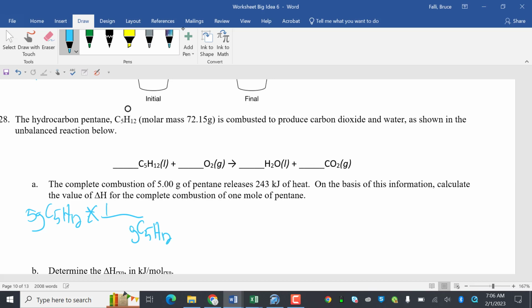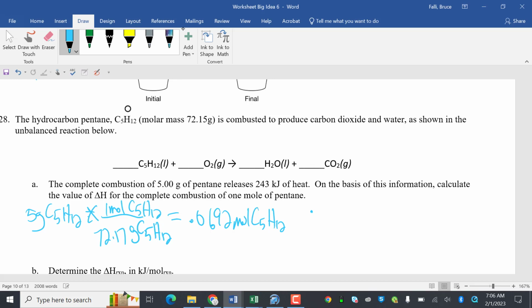So grams and moles, 1 mole, C5H12. Go on the periodic table and add that up. 12.01 times 5 plus 12.12 for my hydrogens, 72.17. 5 divided by that answer is 0.0692 moles of C5H12.